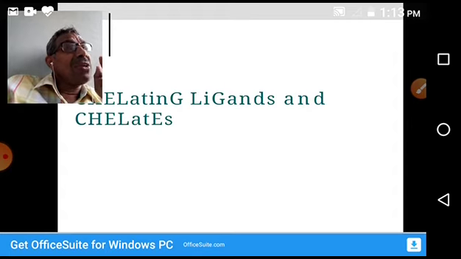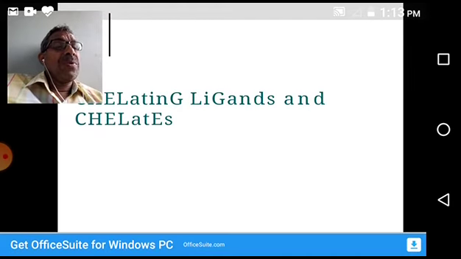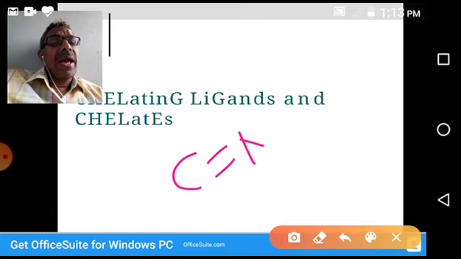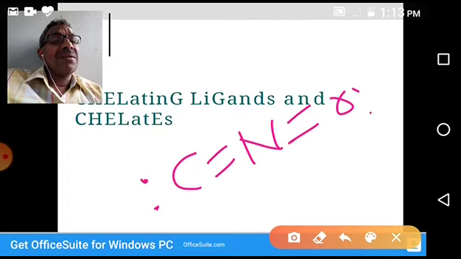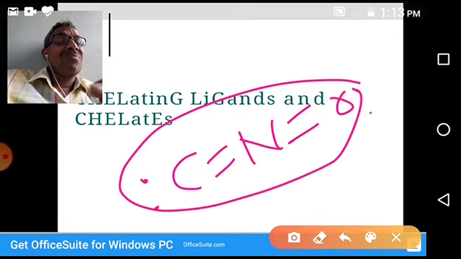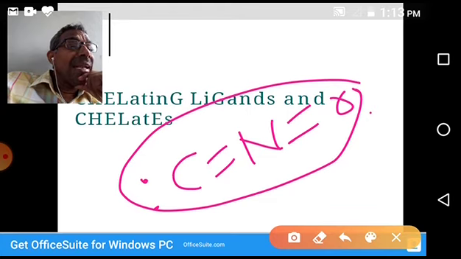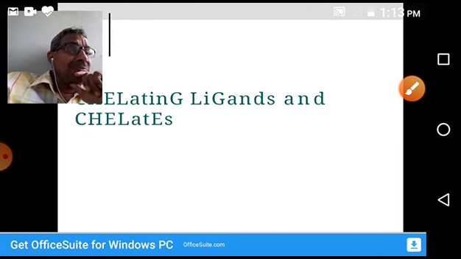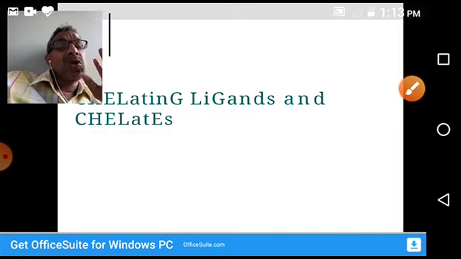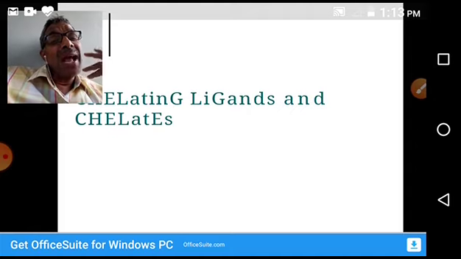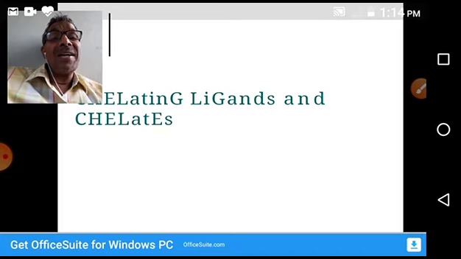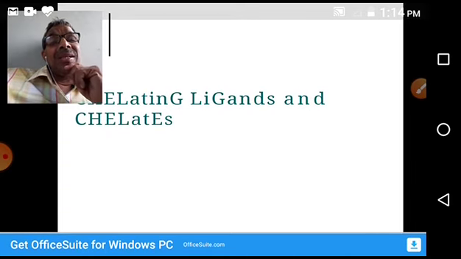Cyanate, C double bond N double bond O, has electron pairs on carbon and oxygen, but it can donate only 1. One more example is thiocyanate. Even though it has more than 1 electron pair, it occupies only one point around the central atom. That is called an ambidentate ligand.